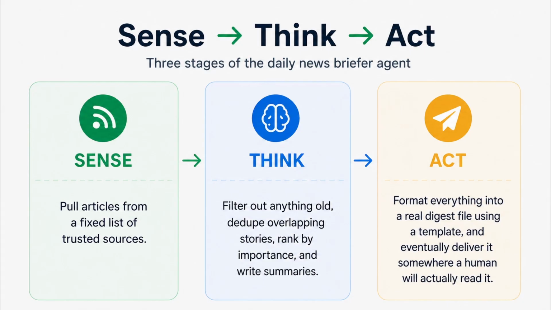Every agent, no matter how complicated it looks, breaks down into 3 stages. Sense: collect information from the outside world. Think: process it, apply judgment, decide what matters. Act: produce something, and deliver it.